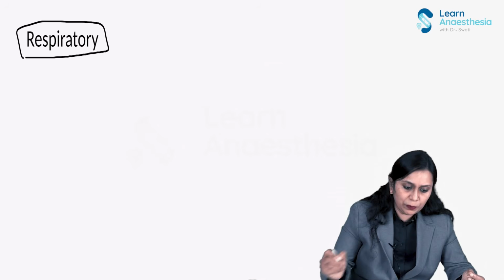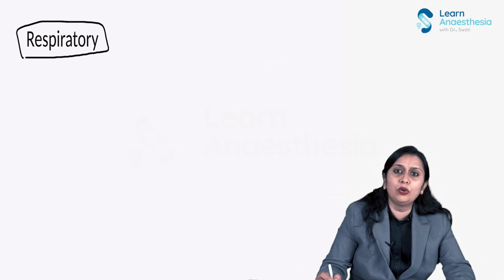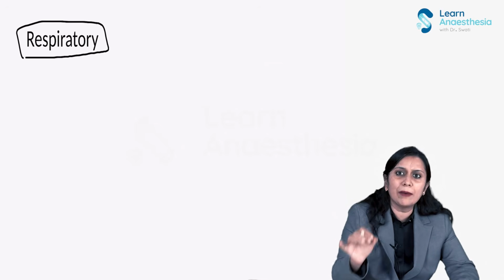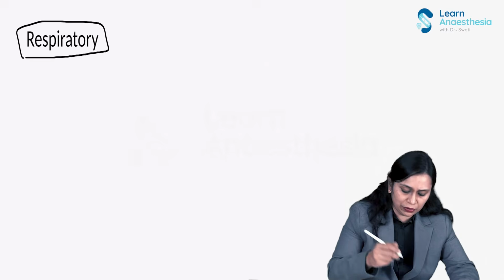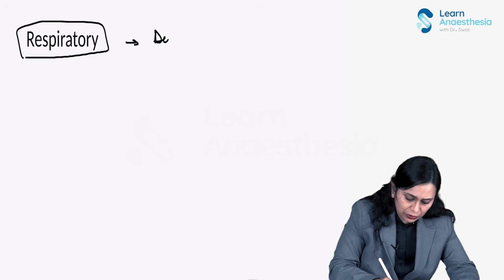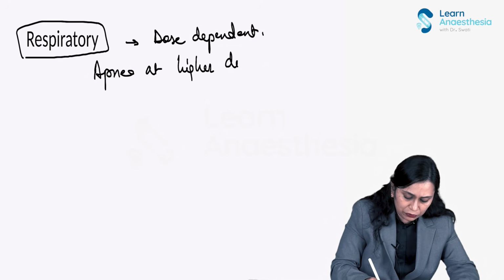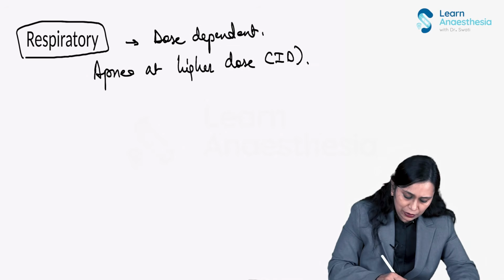Okay. Respiratory system, again the effect is dose dependent. Fast bolus dose, immediate apnea at high dose. So again respiratory effect is dose dependent. Apnea at higher dose, that is, the induction dose produces apnea, right?